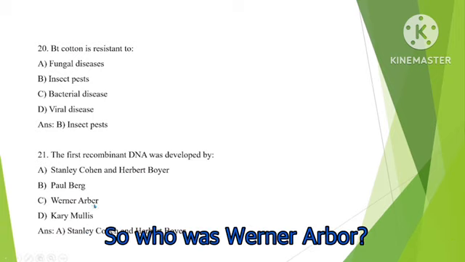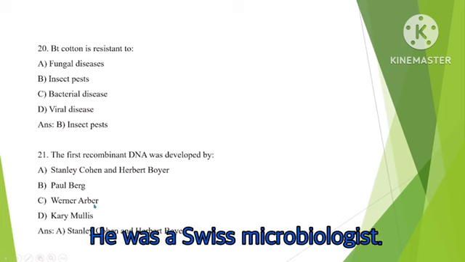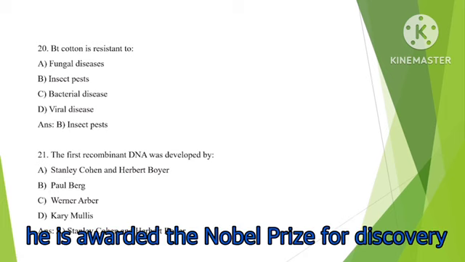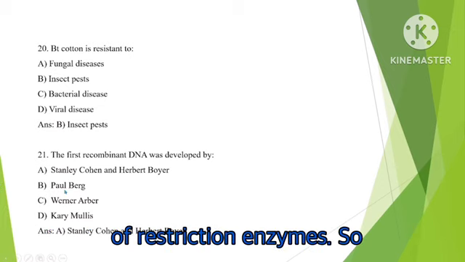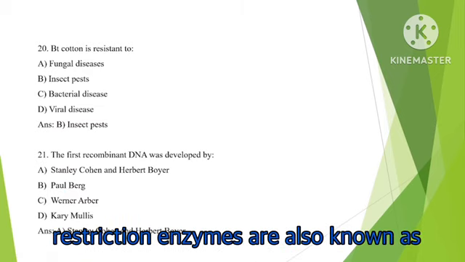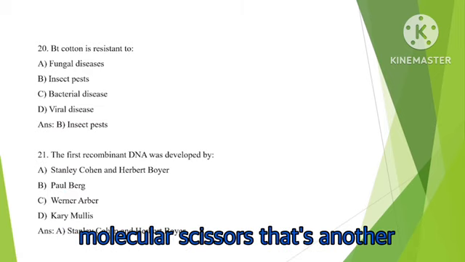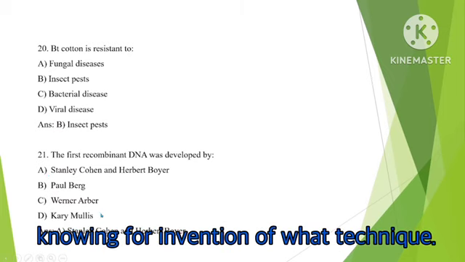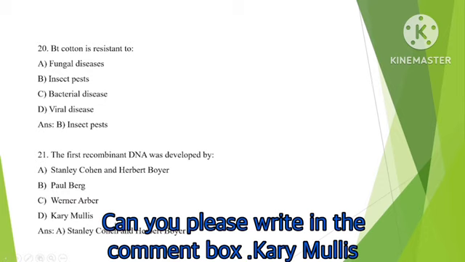So who was Werner Arber? He was a Swiss microbiologist. He was awarded the Nobel Prize for discovery of restriction enzymes. Restriction enzymes are also known as molecular scissors. That's another important point. Kary Mullis, you will know for invention of what technique? Can you please write in the comment box?